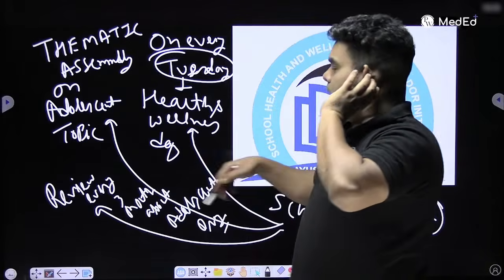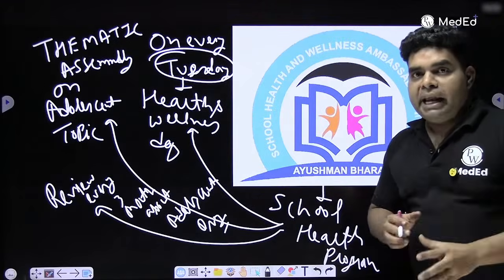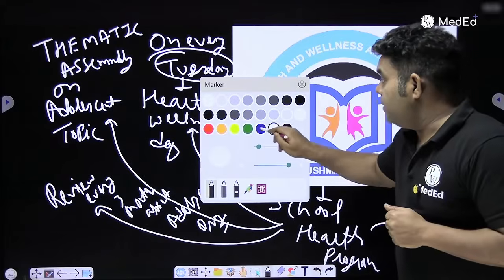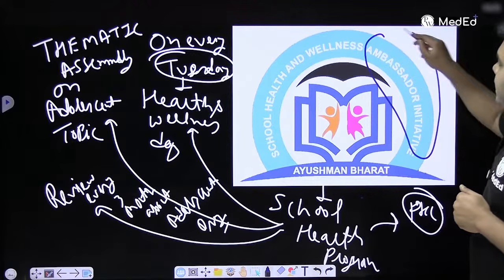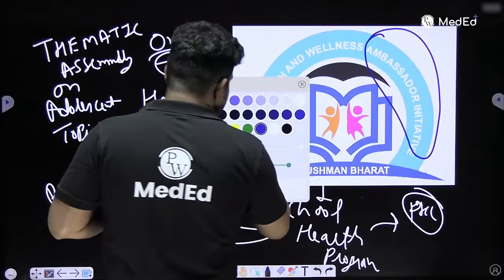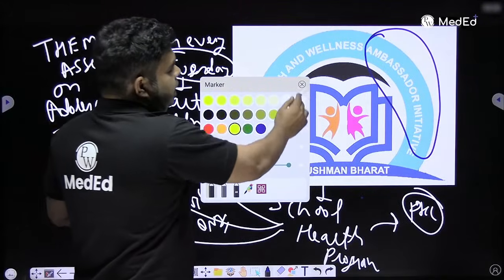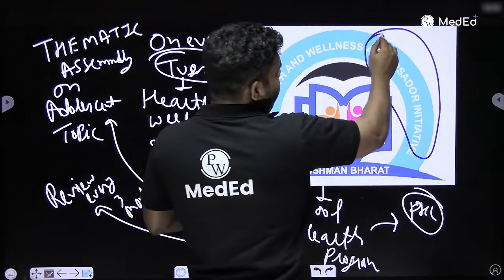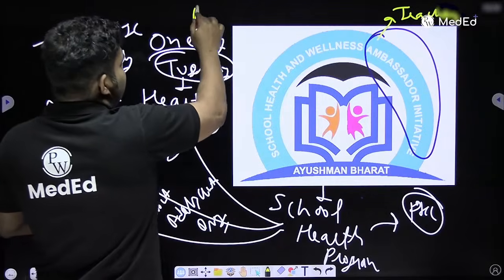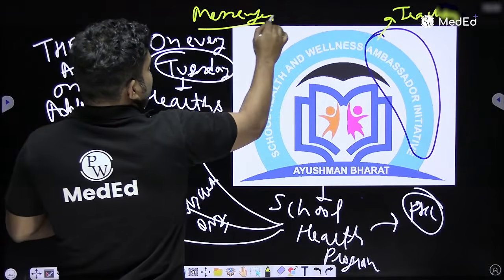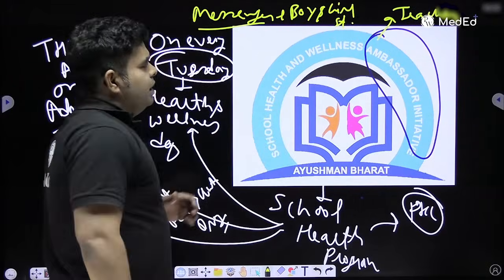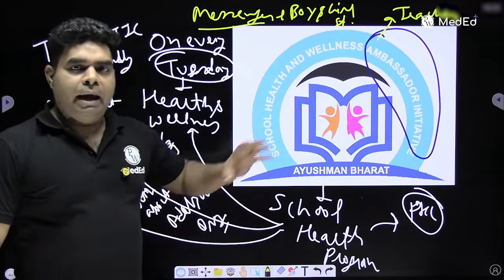Okay, so what they will do is they will choose one male and one female teacher as health and wellness ambassador, and they will choose one boy and one girl as health and wellness messenger. So you might have seen this car Ambassador in old age. This was the big car for politicians. So ambassador is a big car. Ambassador is for the teacher. Teacher will be health and wellness ambassador. And messenger is a small thing. So who will be the messenger? One boy, one girl student. So students will be messengers. One male and one female teacher will be ambassadors.